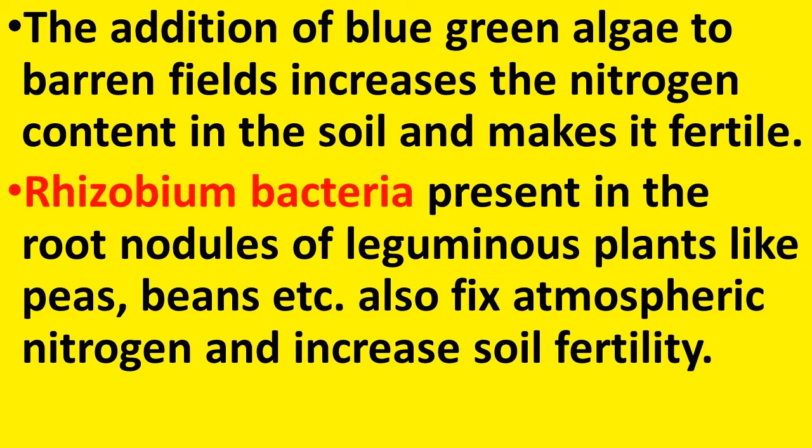And why are they bulged? Because of the presence of Rhizobium bacteria, and they fix the atmospheric nitrogen and convert that into nitrogen compounds, and they store these nitrogen compounds in the root nodules. Okay, so they are known as nitrogen fixing bacteria. So Rhizobium bacteria can fix atmospheric nitrogen and increase the soil fertility.